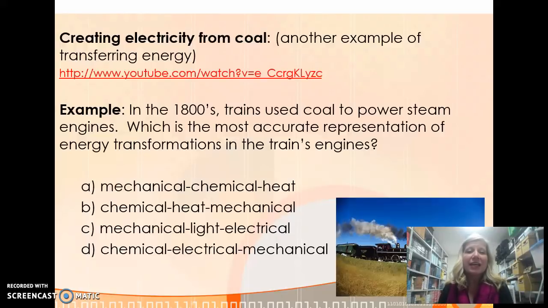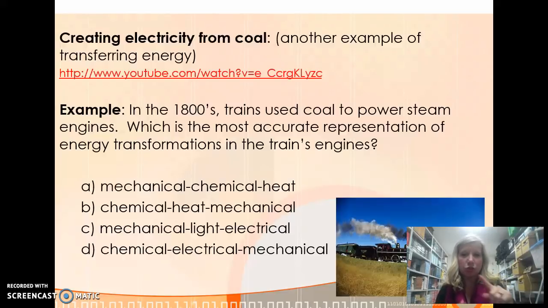So let's take a look at an example of an energy transfer. We're going to see if you can guess which one it is. In the 1800s, trains used coal to power steam engines. Which is the most accurate representation of energy transformation in the train's engines? Is it A, mechanical to chemical to heat, B, chemical to heat to mechanical, C, mechanical to light to electrical, or D, chemical to electrical to mechanical?